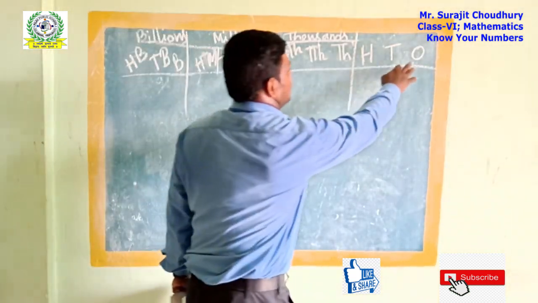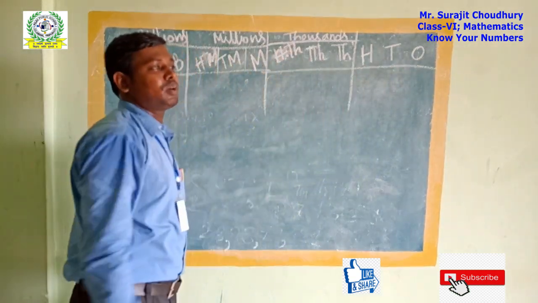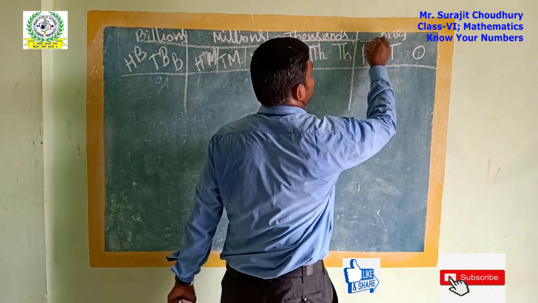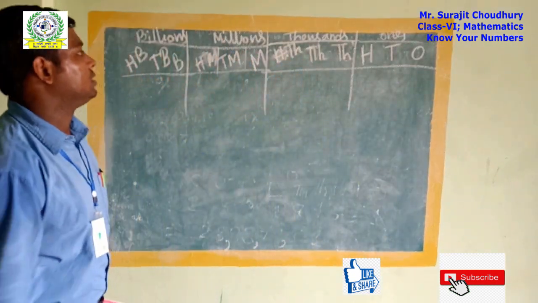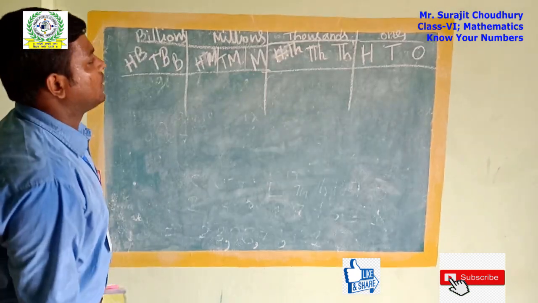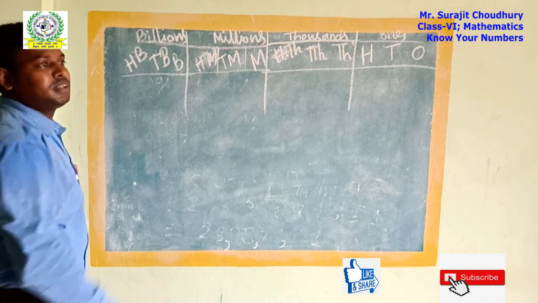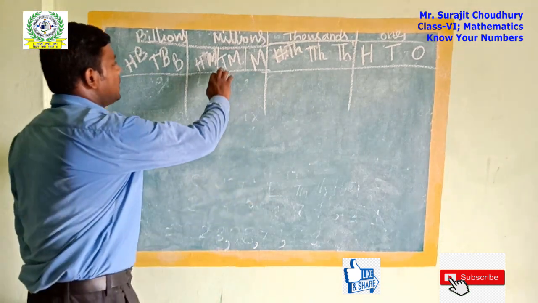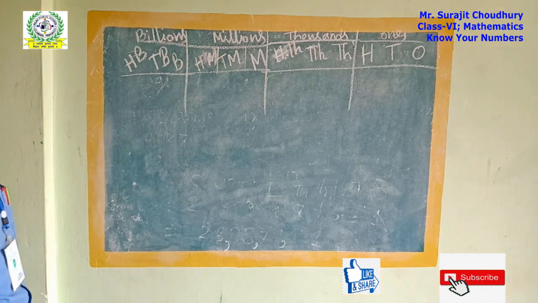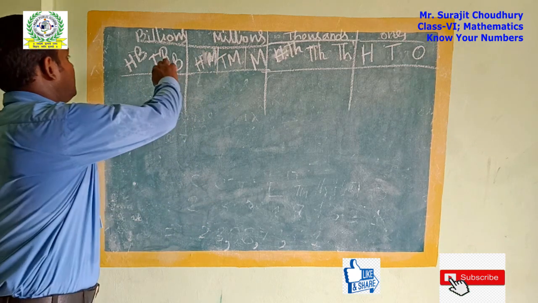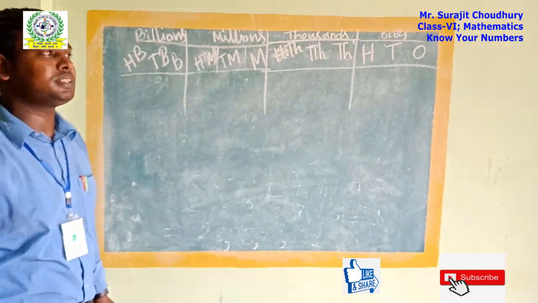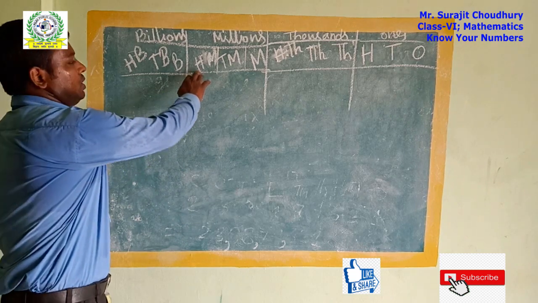Means first of all it is ones, tens and hundreds. You can call it the ones place, as we have seen for the Indian system also. Then it is the 1,000 place: 1,000, 10,000 and then 100,000. Next one is the millions place: millions, 10 millions, then 100 million. Next it is the billions place: billions, 10 billions and then 100 billion. More than that are also there, but in your syllabus, you will get up to the million place.